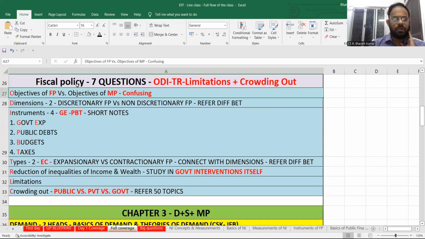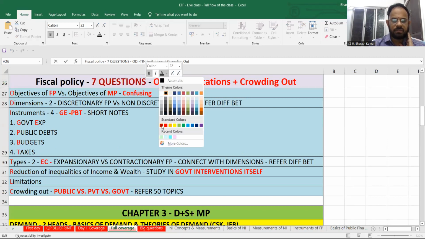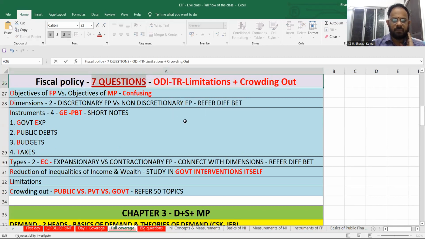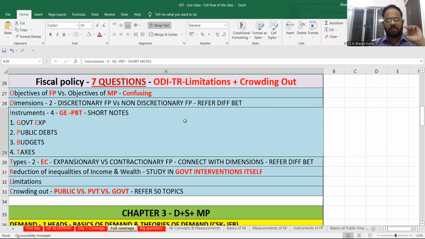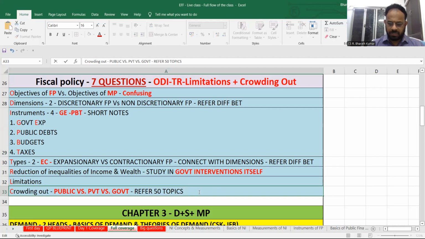Fiscal policy, I wanted you to remember this, that there are 7 questions only. What are the 7 questions? That's what is going to be written. Objectives, dimensions, instruments, types, how you will reduce the inequality, what are the limitations, what is crowding out. When I say crowding out, we also said, if you remember, pump priming and compensatory spending. So you can remember this.